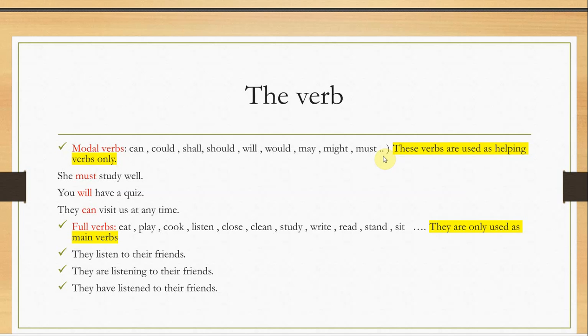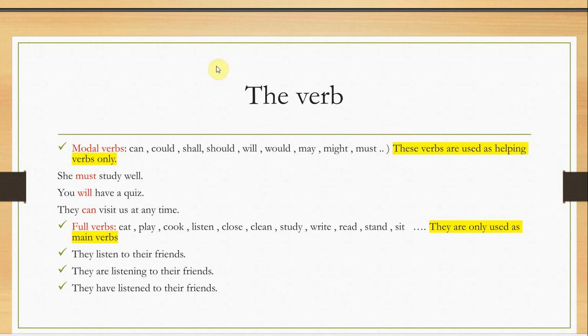But if it's not a conversation, I can never just knock on the door and tell someone, "You will tomorrow," and so I will do what tomorrow? So here we call them always modal verbs. Why? Because they do not have the third form, the past participle, and also because they can never stand on their own when it comes to forming a complete sentence. Okay, this is number four.